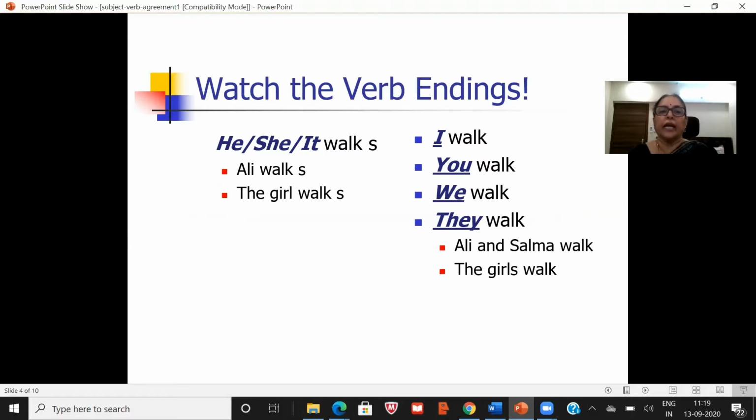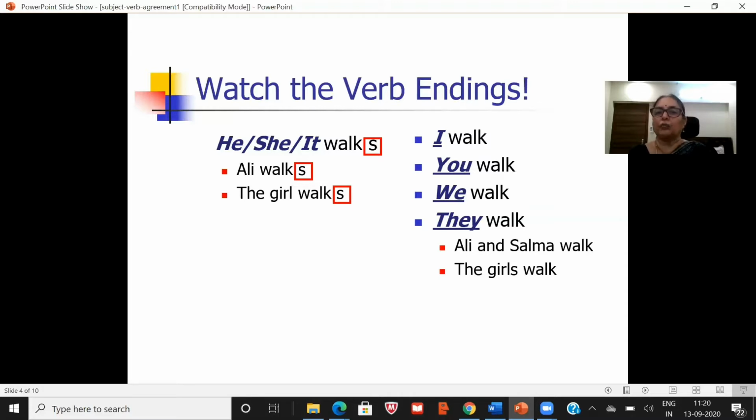Now, look at that. He, she, it: that is third person singular. And the verb there is walk. You have to add s, so it becomes walks. Ali is singular, so you have to add s to the verb. The girl walks, singular. The girl is singular, so you write walks. He is singular, she is singular, it is singular, Ali is singular, and the girl is also singular. So there we are adding singular verbs. Walks is singular.